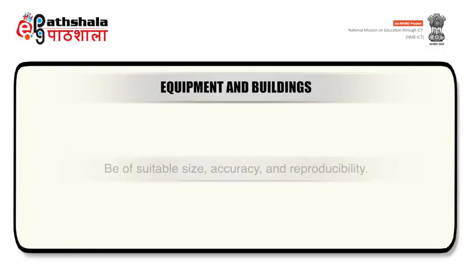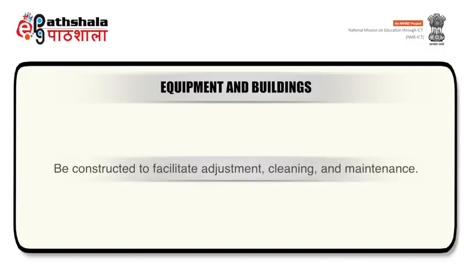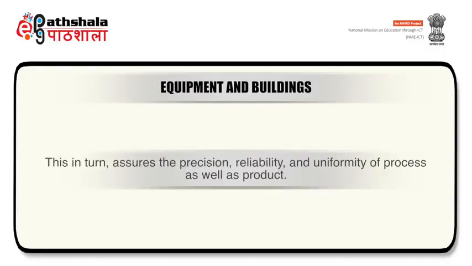However, the equipment should be of suitable size, accuracy, and reproducibility. It should have inert, non-reactive, non-absorptive, and non-additive surfaces. It should be constructed to facilitate adjustment, cleaning, and maintenance. This in turn assures precision, reliability, and uniformity of process as well as product.